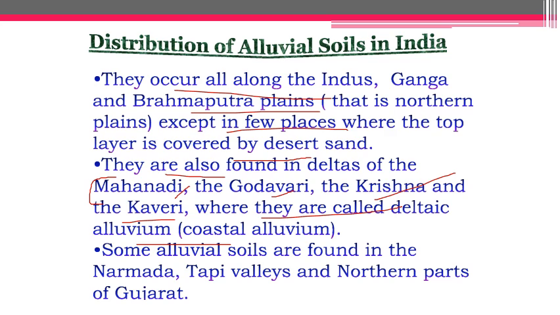So the area where these rivers deposit their sediment in terms of delta, there also we have this alluvial soil present. Some alluvial soil are also found in the valleys of Narmada, Tapi and northern parts of Gujarat, where you can see alluvial soil present in good amount.